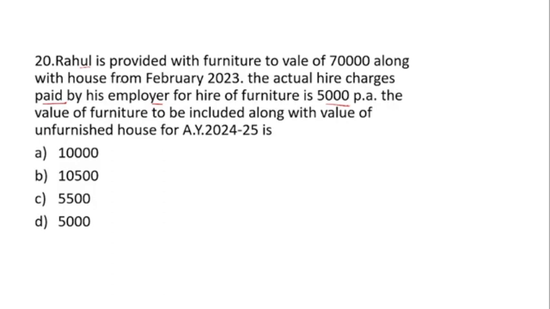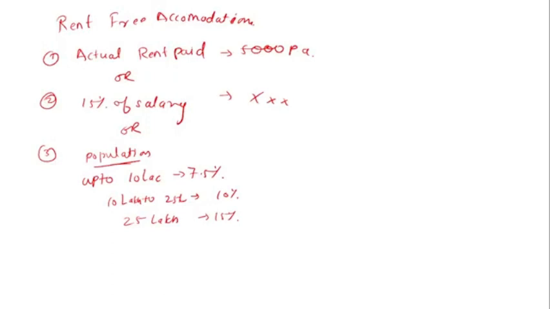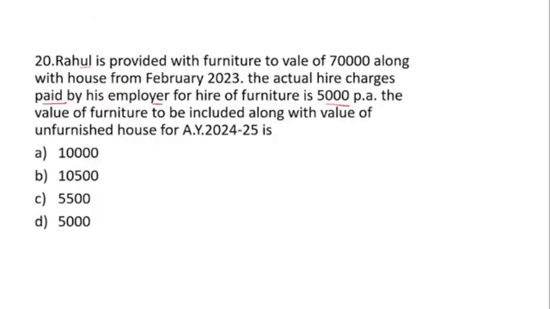So I am going to read this question again. Rahul is provided furniture to the value of 70,000 along with the house from February 2023. Actual hire charges paid by the employer for the hire of the furniture is 5,000 per annum. The value of the furniture to be included with the value of the unfurnished house for assessment year 2024-25 is. So here you can see that many times they intentionally put this kind of question.